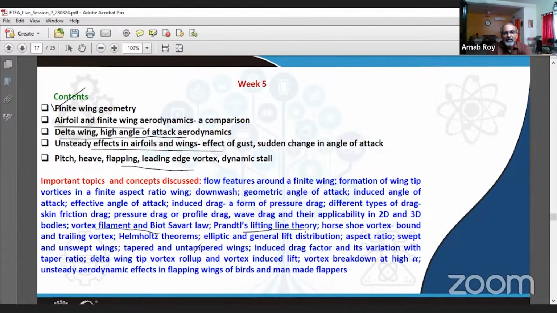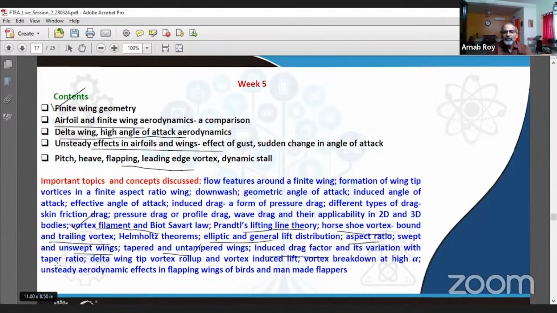Then the Prandtl's lifting line theory, horseshoe vortex, bound and trailing vortex, etc., which are part and parcel of the finite wing theory modeling. We learned about elliptic and general lift distribution, aspect ratio of a finite wing, sweep in finite wings, tapering, and further induced drag factor and its variation with taper ratio.